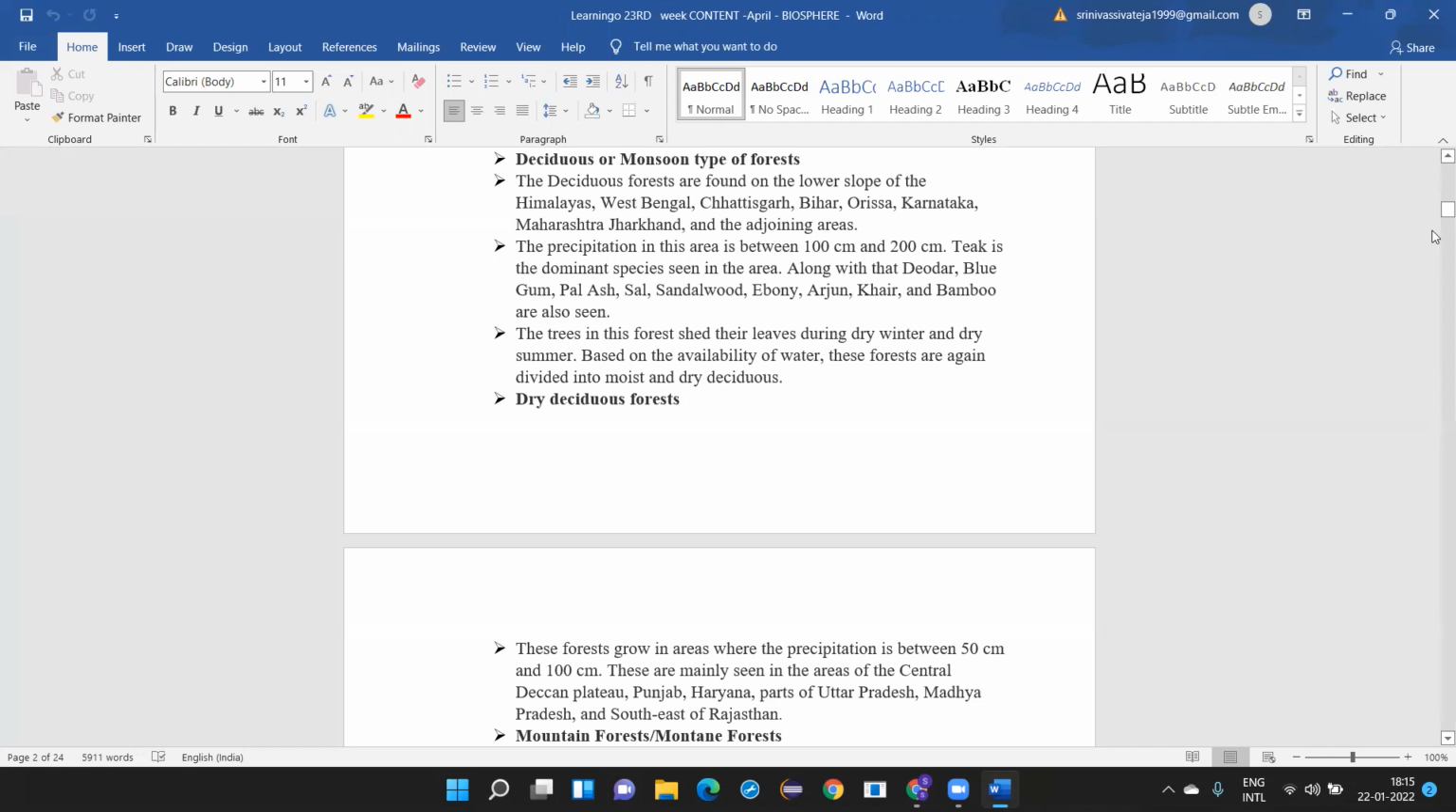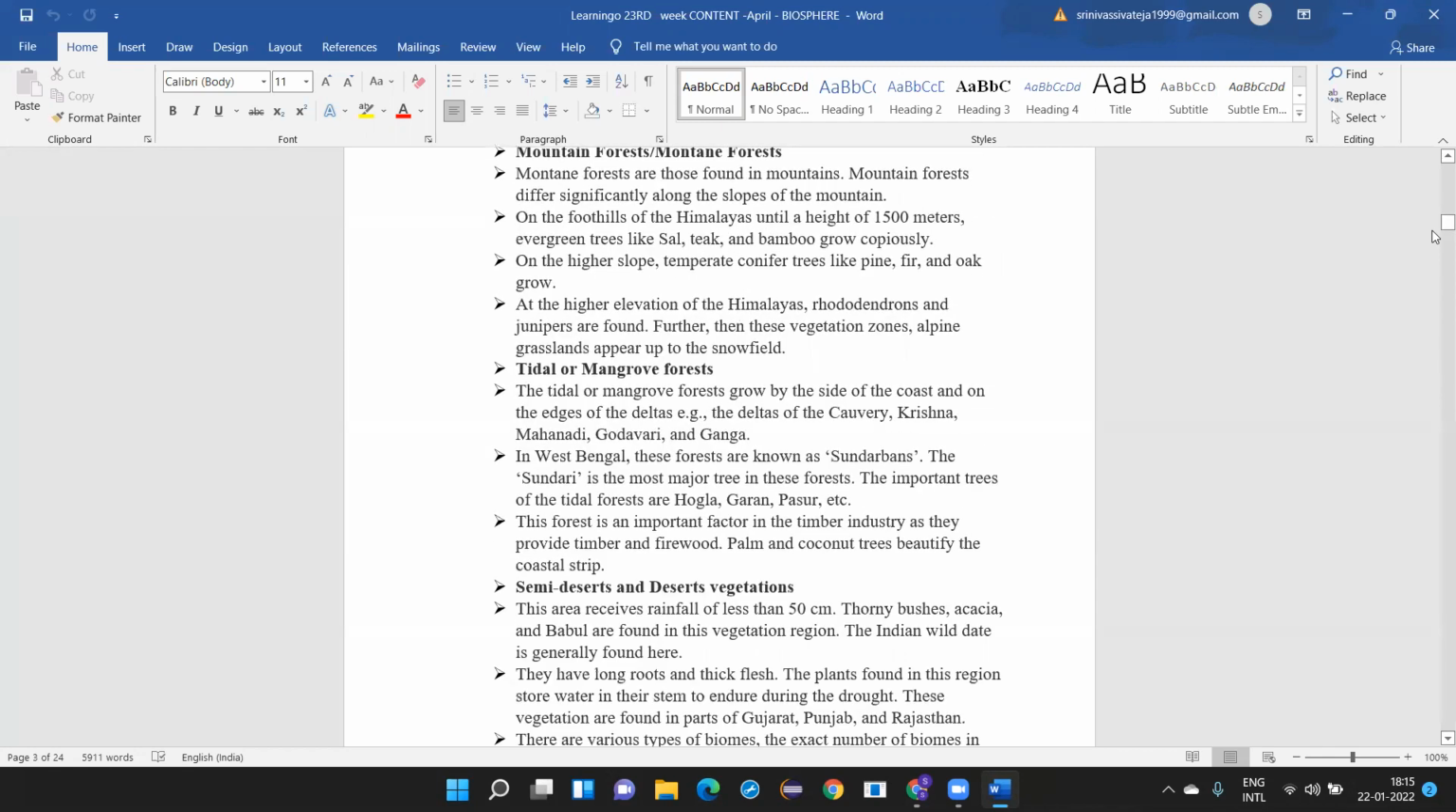Can I go to the next one? Now you have mountain forests, also called montane, M-O-N-T-A-N-E. These are found in the mountains, of course, because they are there in the mountainous areas. They are referred to as the mountain forests only. They differ significantly along the slopes of the mountains. On the foothills of the Himalayas, up to a height of 1500 meters, evergreen trees like sal, teak, and bamboo grow very widely. So these mountain forests are found according to the height of the Himalayas, at which slopes they are found.